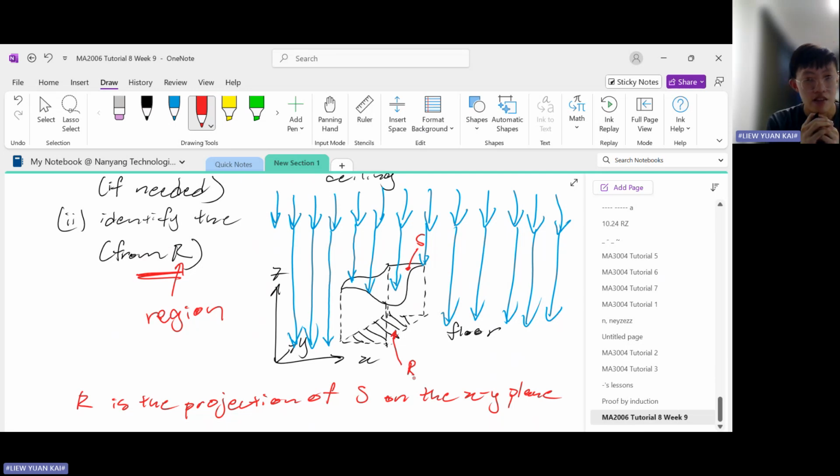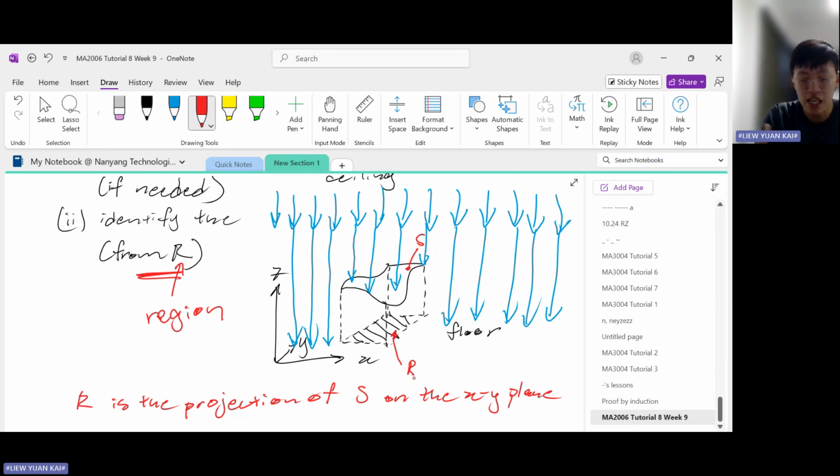Okay, so to explain it in layman terms, imagine there are light rays from all points of the ceiling shining downwards onto the XY plane, which we take to be the floor in this case. Some of them will reach the floor, some of them will be blocked by the surface S. Then because it is blocked, S will cast a shadow beneath itself.